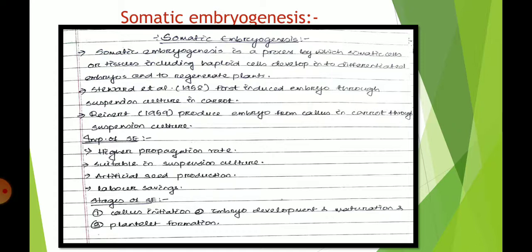So somatic embryogenesis is a process by which somatic cells or tissues, including some haploid cells, develop into differentiated embryos and regenerate plants. It has the capability to regenerate whole plants. Whenever we talk about totipotent cells, they have the capability that some cells or tissues or parts of the cells can regenerate a whole, new, complete plant. So this process is known as somatic embryogenesis.